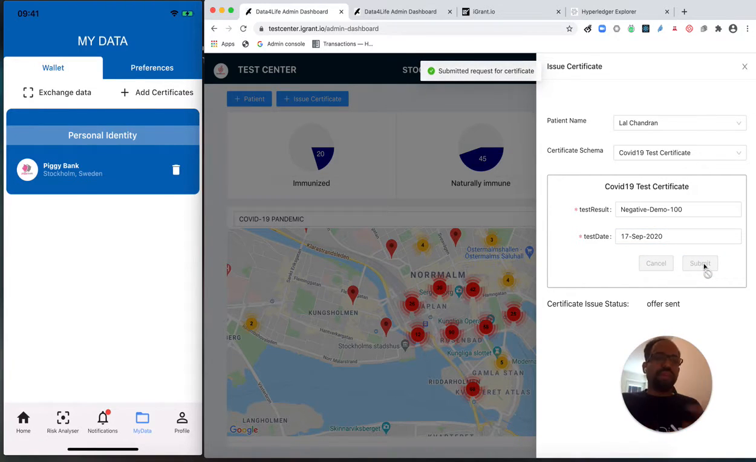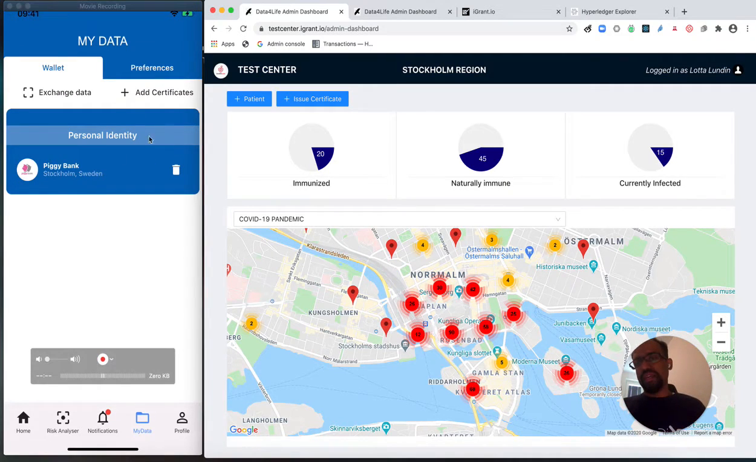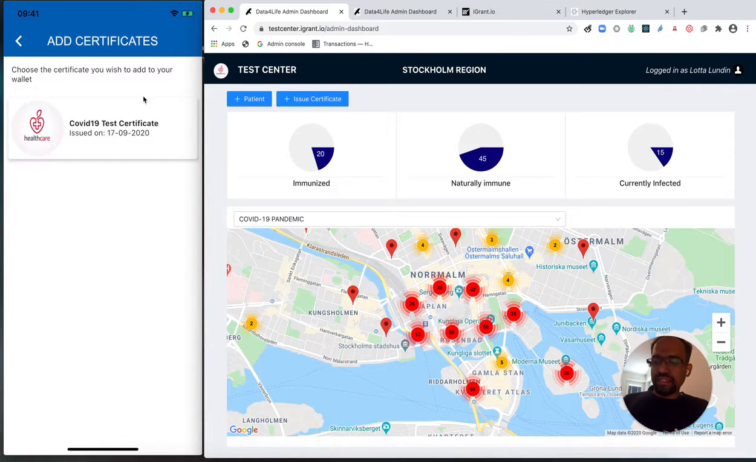And I'm going to actually issue the certificate to Lal. And in this case, I'm the administrator of the test center. And the offer is now sent. And here's when the certificate could become available for me as Lal to add it to my data wallet. So I click the add certificate option that is in the wallet. And then what you see on the screen are the different companies that have been configured by Data for Life. So I choose the test center in this case, and I can see the certificate.